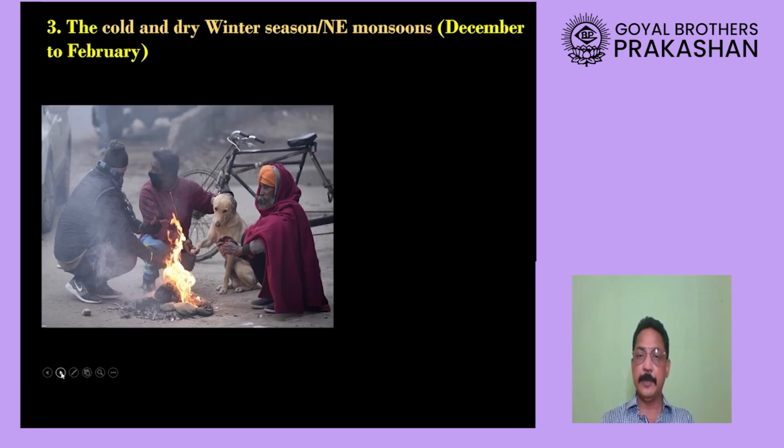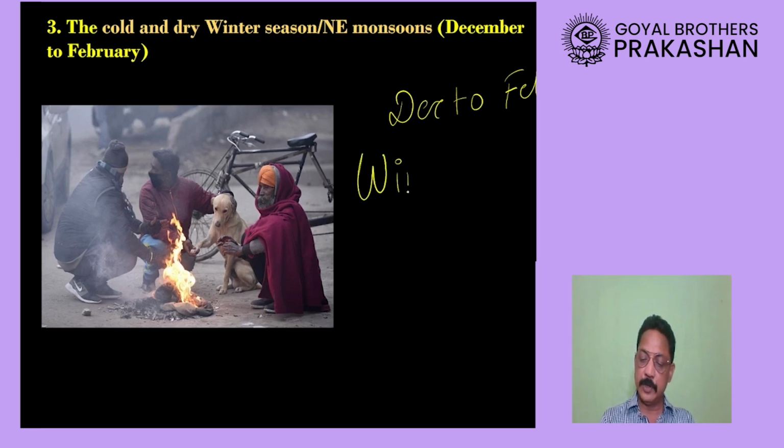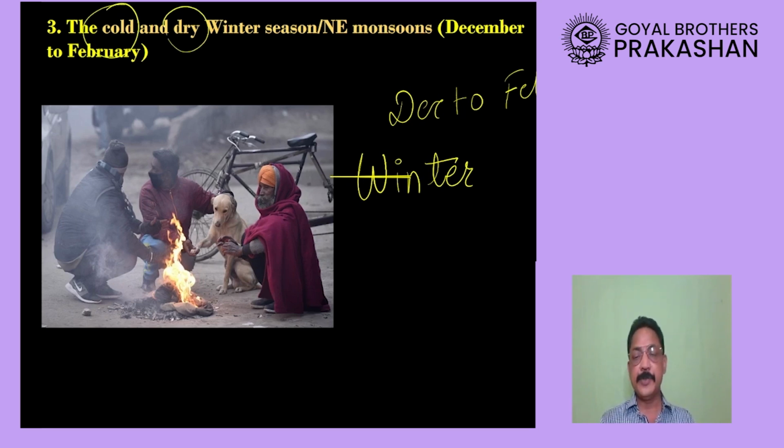After the month of September, we will have another period, from December till the month of February. That is our third important season of our country, which is termed the winter season. During the winter season, most of the time it is cold and dry, meaning there is no rainfall.